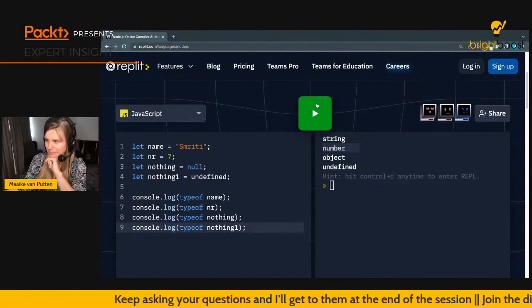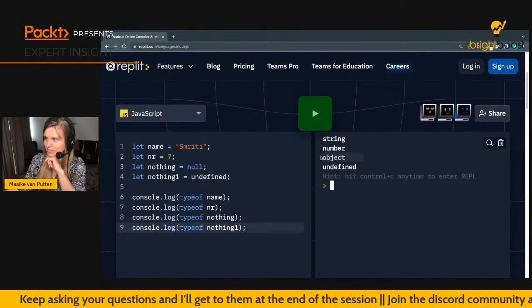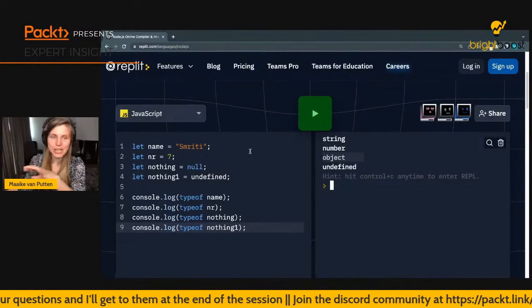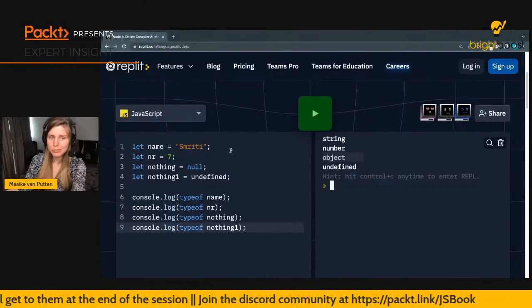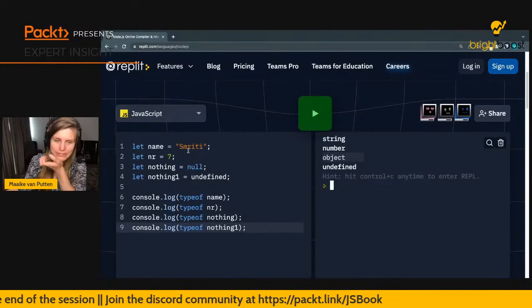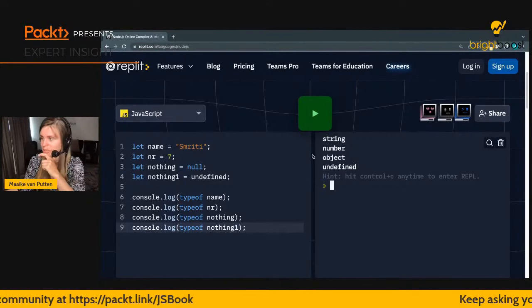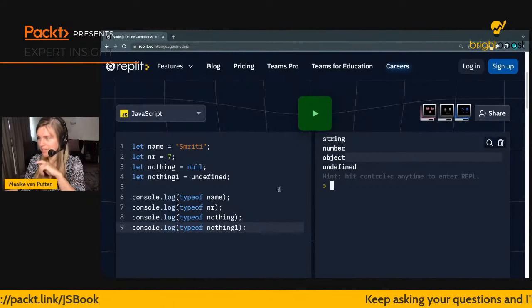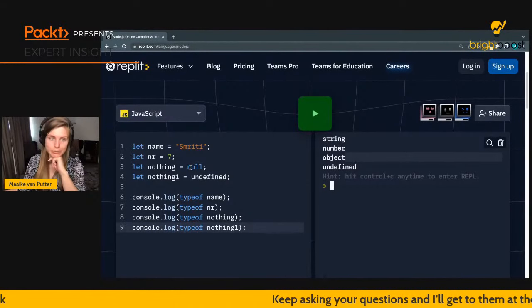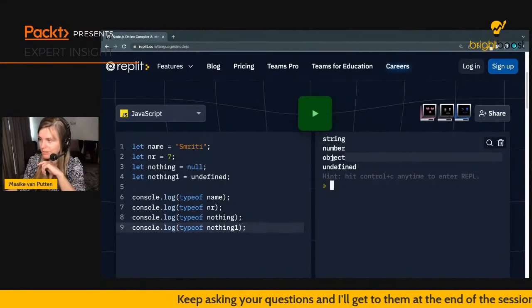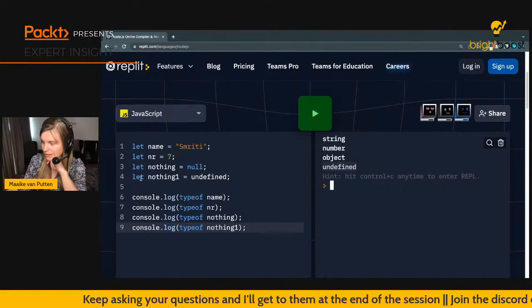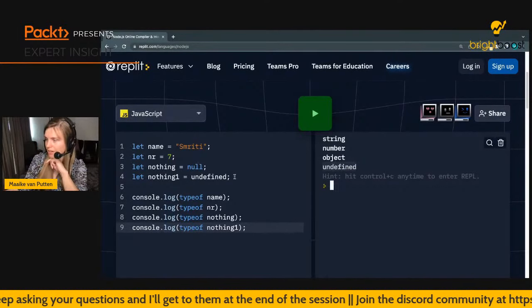And I'm going to run this. And then you can see, and this is the fun part, that null is an object. I think this could be considered a bug, but after JavaScript 1, removing this would have broken a lot of projects. So they just left it in. But null in JavaScript is an object, whereas it's really not an object actually, but according to JavaScript it is. And then undefined is just undefined.